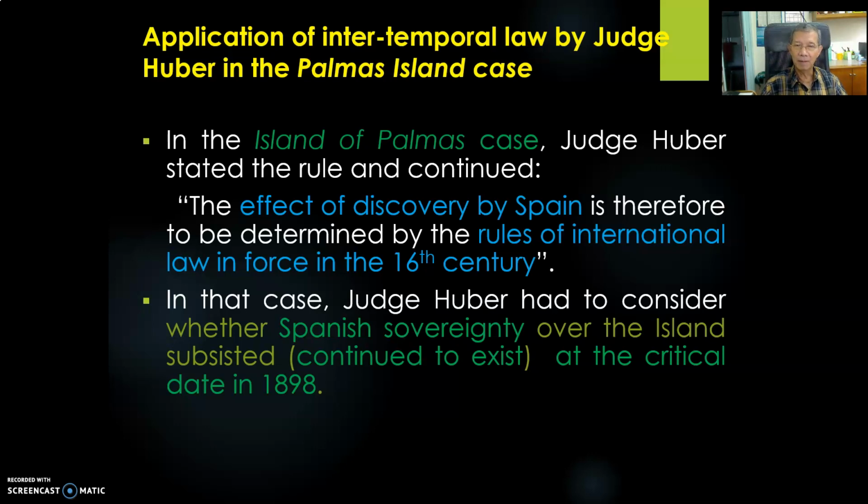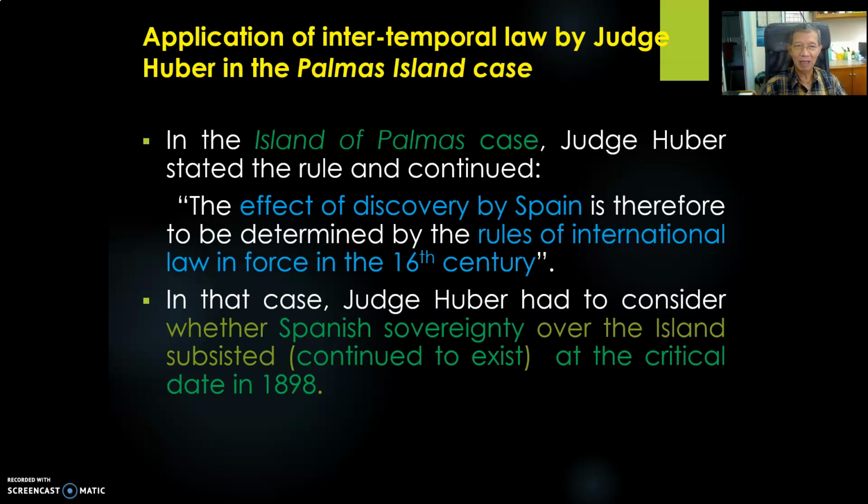There was a war between Spain and the USA over the Philippine islands, and the USA defeated the Spanish army in the Philippines, and then they entered into a treaty of cession in 1898. Cession means transfer. After the defeat, Spain ceded the Philippine islands, including the island of Palmas, to America.